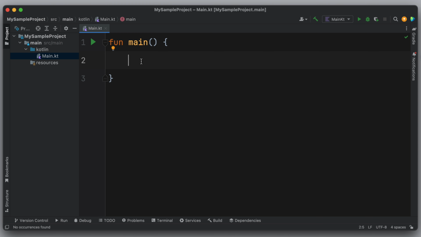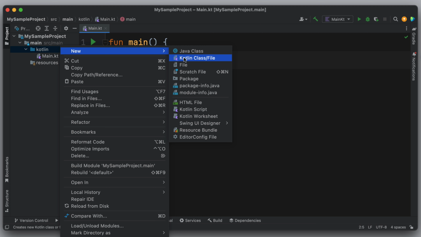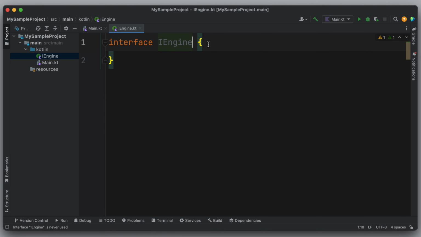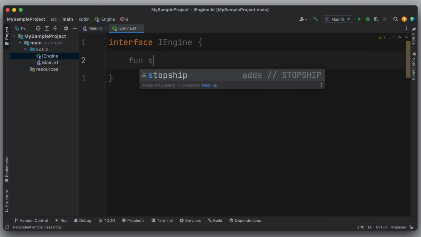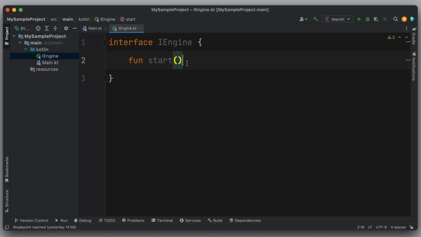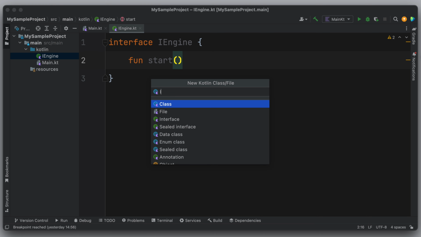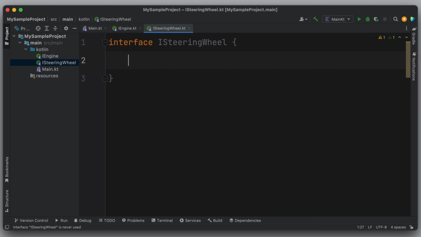So for the engine, I'll create a new interface named IEngine. This interface has a function named start. Also for the steering wheel, I'll create another interface named ISteeringWheel. This interface has a function named turn.